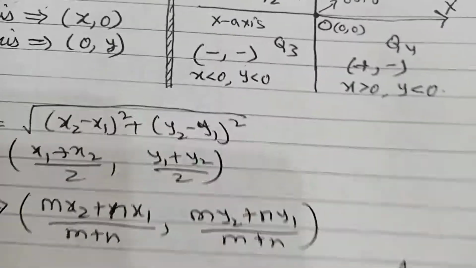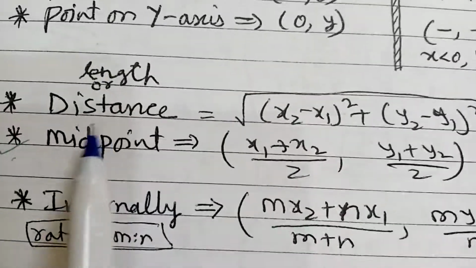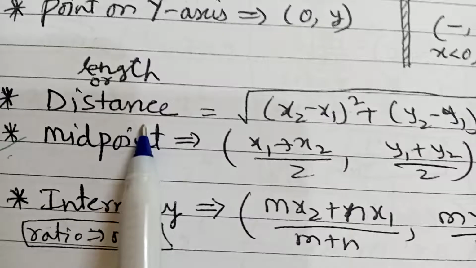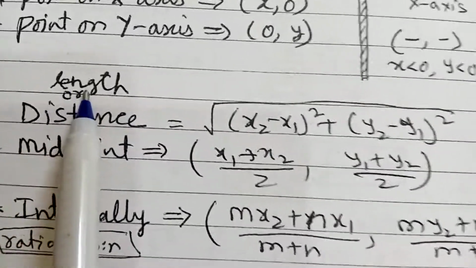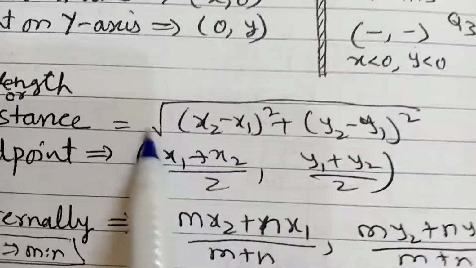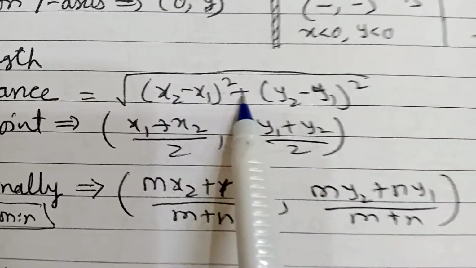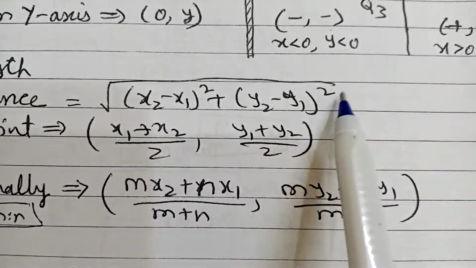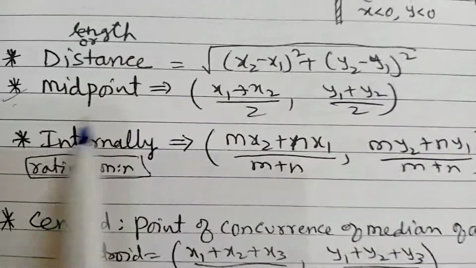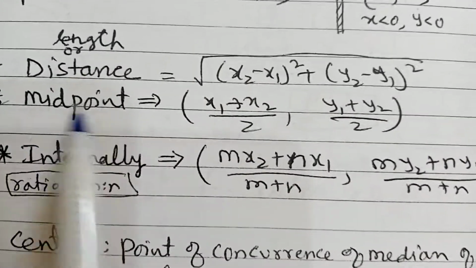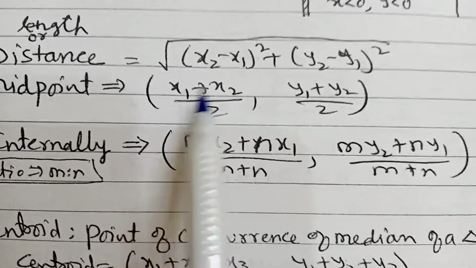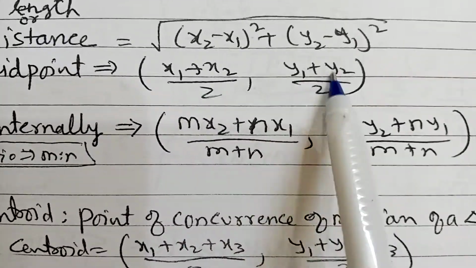Now let us see the formulas. Distance, or sometimes called length. So what is the formula? Root of (x2 − x1) whole square plus (y2 − y1) whole square. Next, the midpoint formula: ((x1 + x2)/2, (y1 + y2)/2).